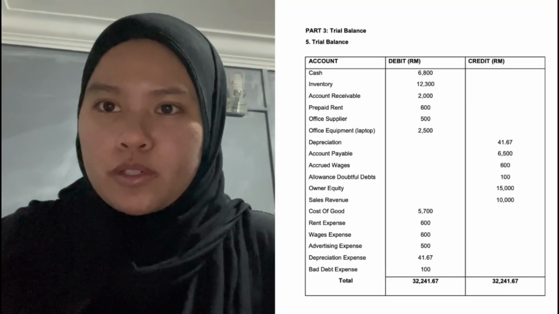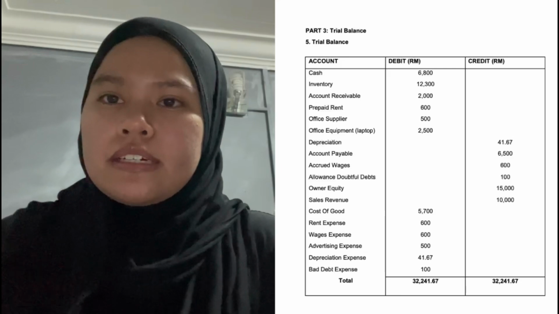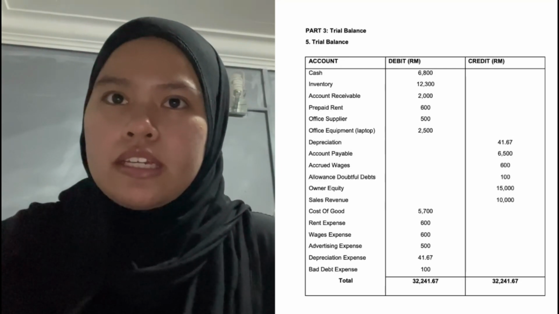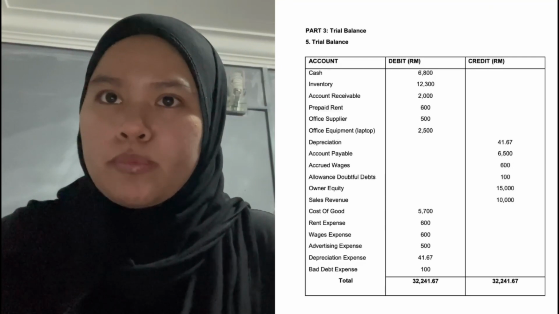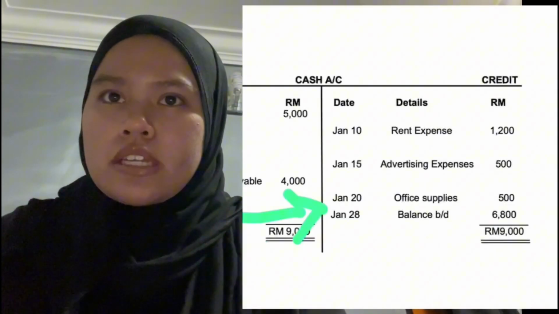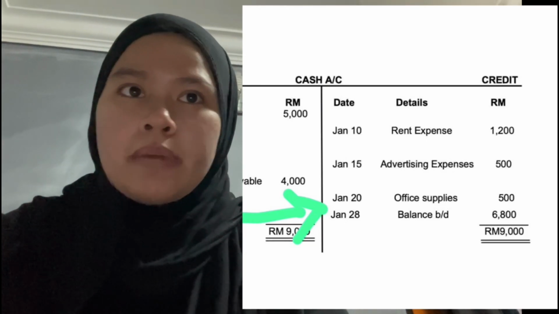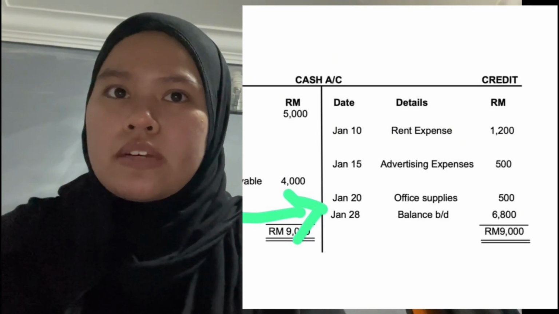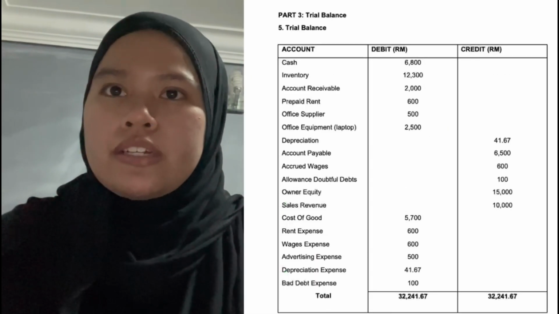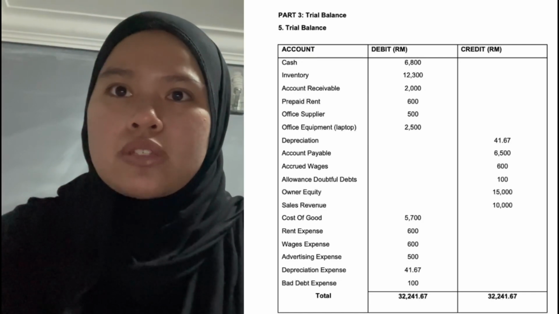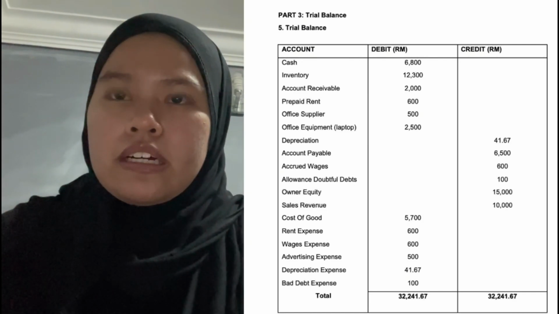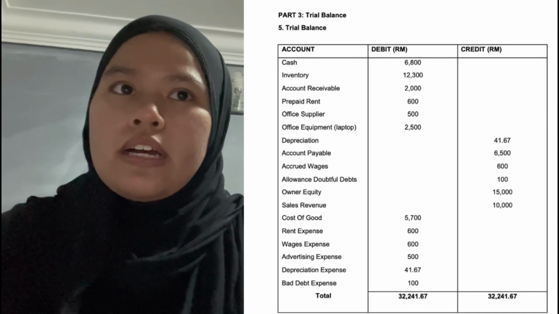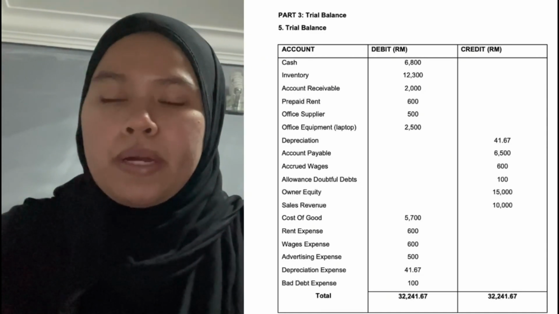Assalamualaikum and hi, my name is Nafani Sanim and I will present the question number 3, trial balance. So the first one, we can see cash. We put in the debit because as you can see in the part 1, the ledger account, you can see the cash balance brought down, which is 6,800. So that's why we put cash in trial balance 6,800. Then the next one is inventory, 12,300. We also get that inventory from the ledger account from the question part 1.